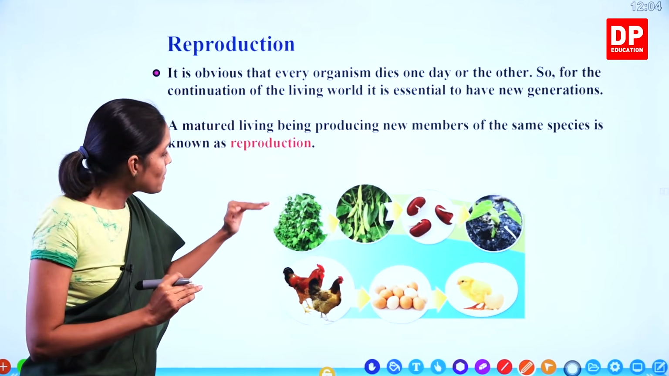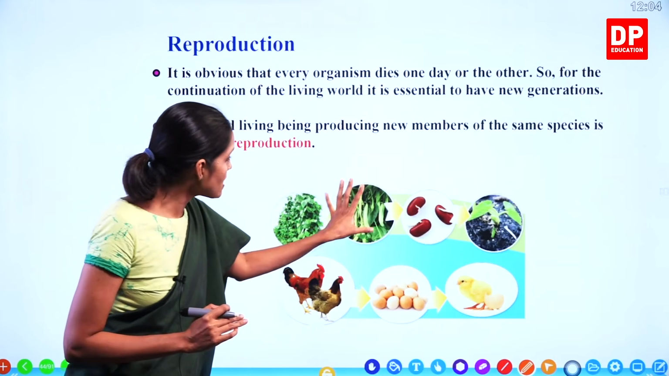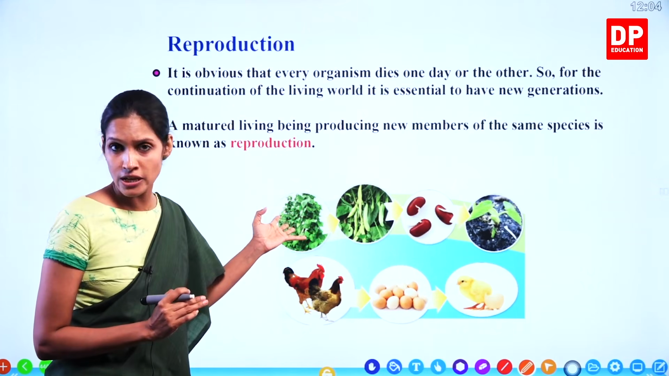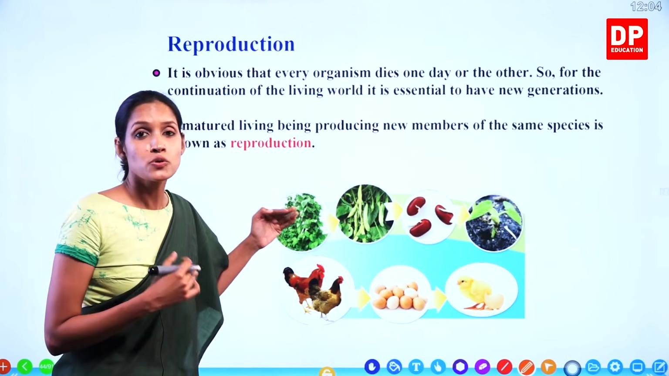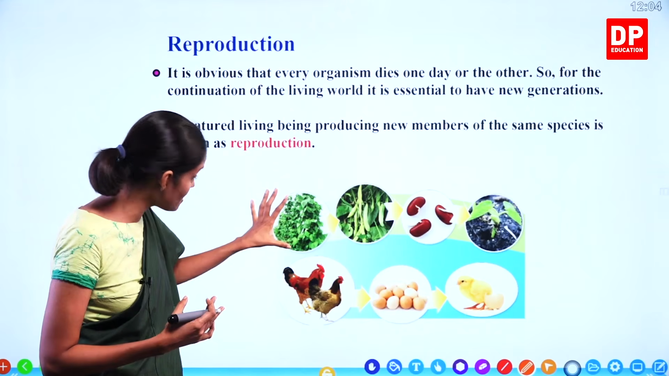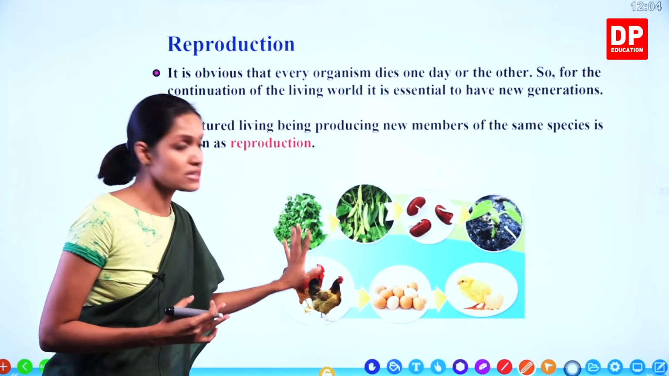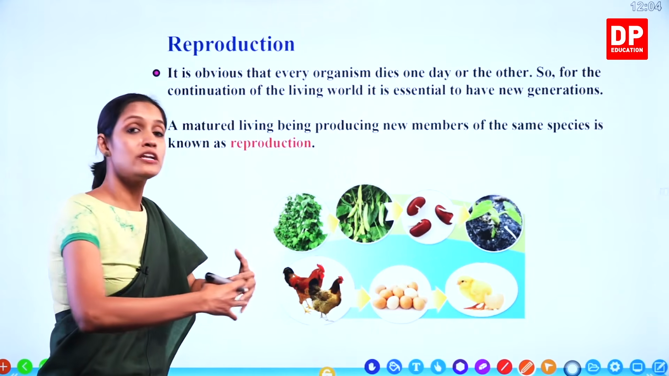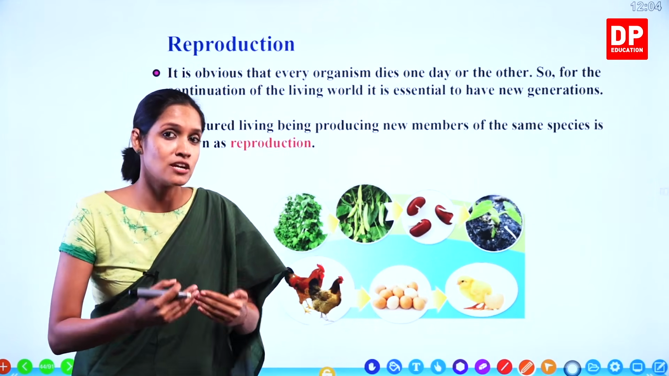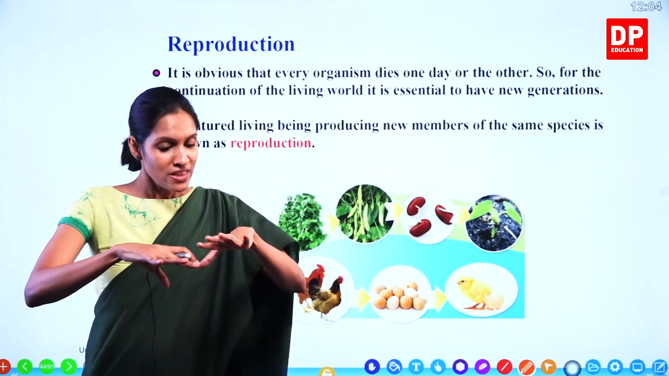Okay? Just imagine if this bean plant doesn't produce pods and doesn't produce new seeds. Can we get a new plant out of this bean plant? No, we cannot. So is there any way to continue this kind of bean plants in the future? No. Right? Same goes with these animals. They have to produce their next generation. If they do not produce their next generation, what will happen? That particular generation will stop from there.